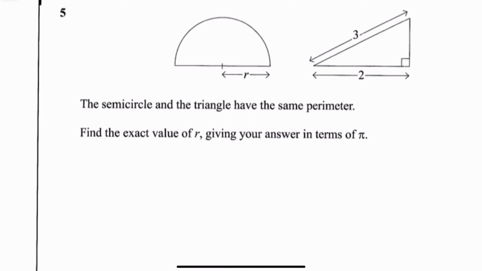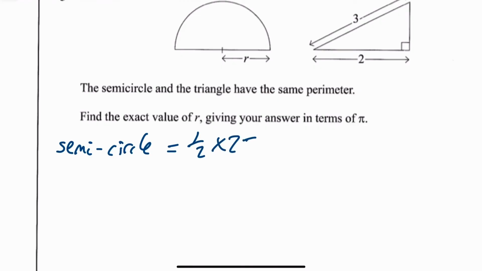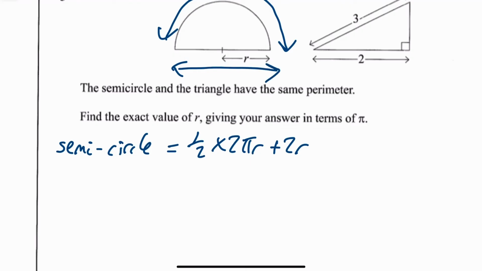Next question says, the semicircle and the triangle have the same perimeter. Find the exact value of r. Not too nice a question, this one. Not too many nice questions in this paper. Very, very difficult paper. The semicircle then, the perimeter, you've got a half times 2 pi r, first of all, because perimeter for a whole circle is 2 pi r, plus you've got 2r. So that's your half times 2 pi r, the arc of the semicircle, and then you've got the diameter. Tidy that up a wee bit, that's just going to be pi r plus 2r.